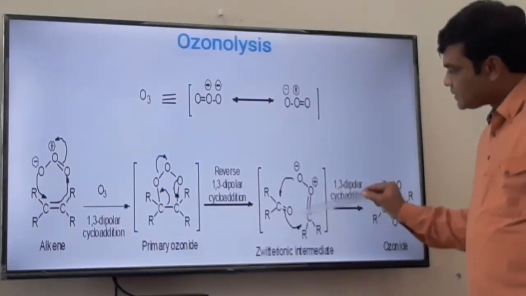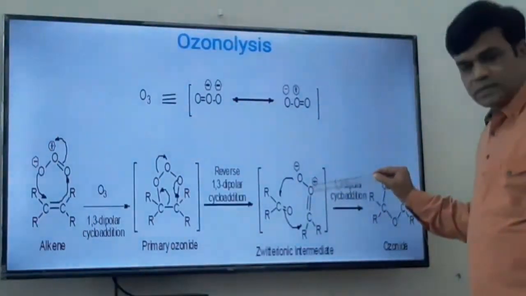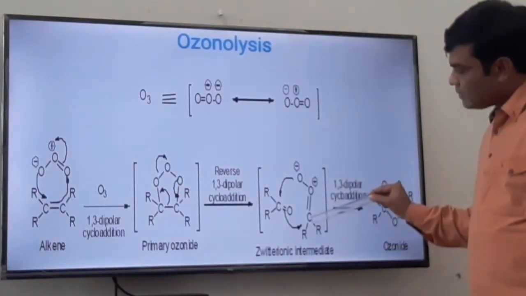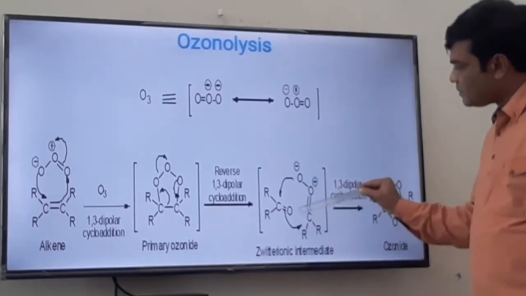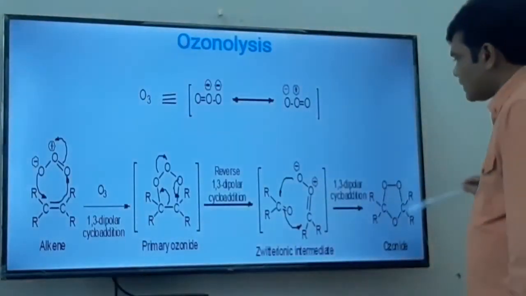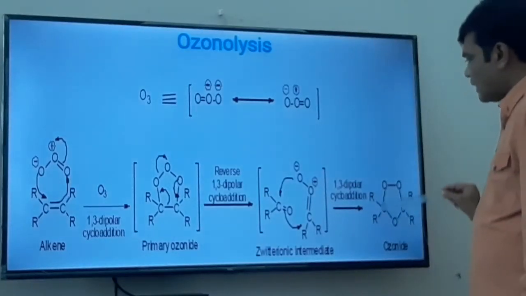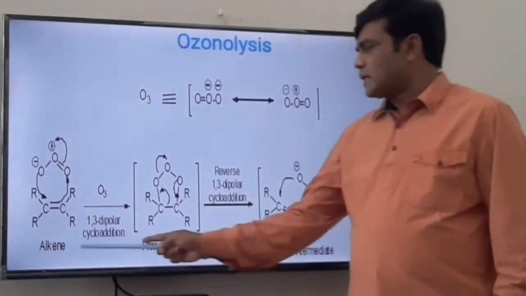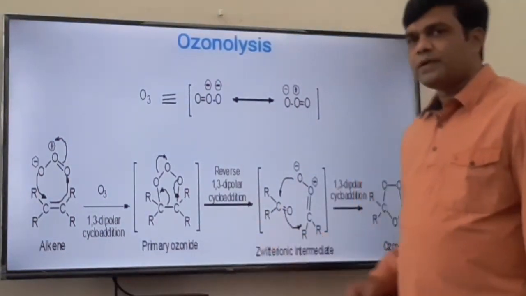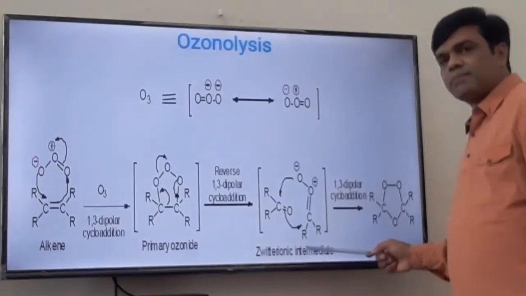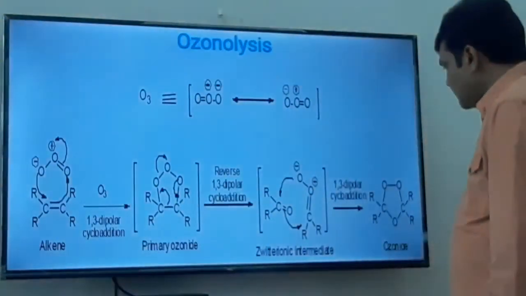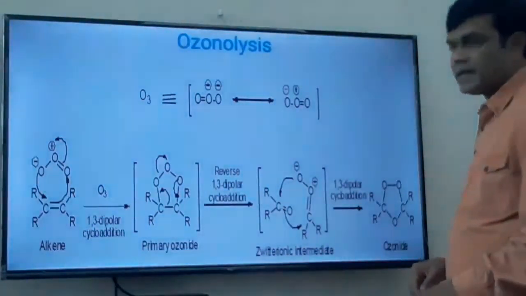In this way this five-membered ring intermediate is formed, and you can see it is an ozonide. What is the sequence? Alkene is first converted to primary ozonide, then reverse 1,3-dipolar cycloaddition where the zwitterionic intermediate is formed, and then again 1,3-dipolar cycloaddition where we get the ozonide.